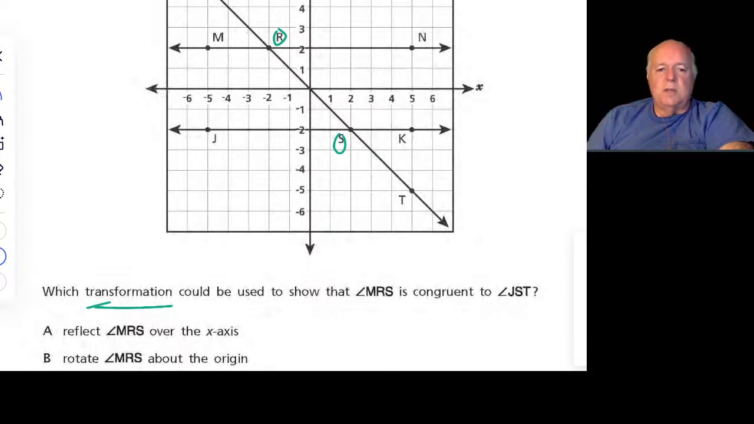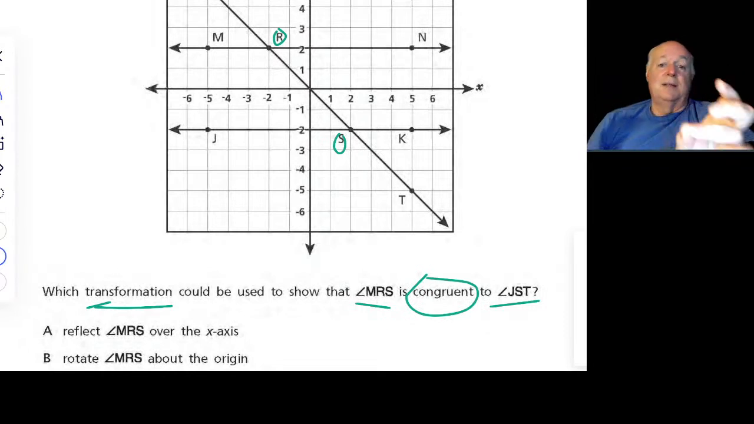So which transformation could be able to show that angle MRS is congruent to JST? Congruent is a technical term. It means same size and same shape. So if MRS was 50 degrees, then JST is 50 degrees. The middle letter on an angle like this is the angle itself. Same here, S. So we're going to go M, R, S. So that's this here, okay?